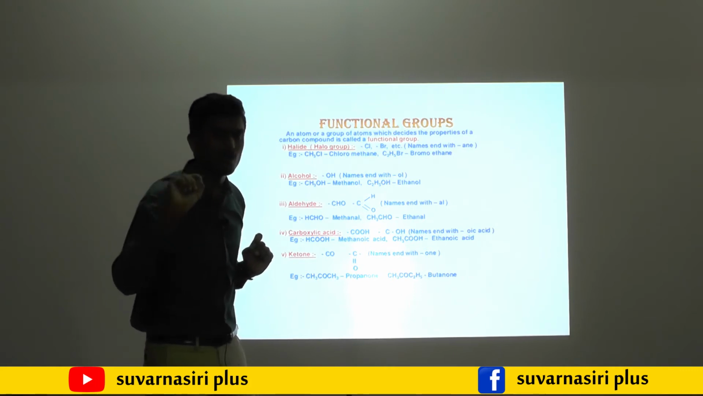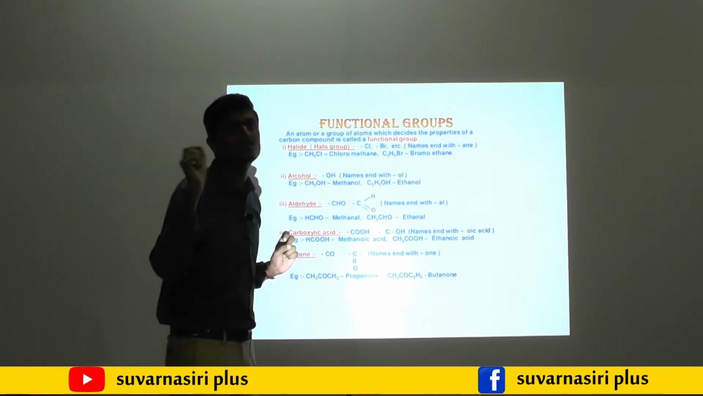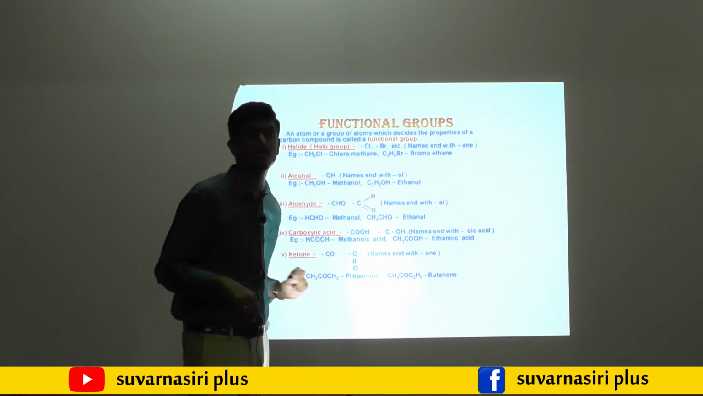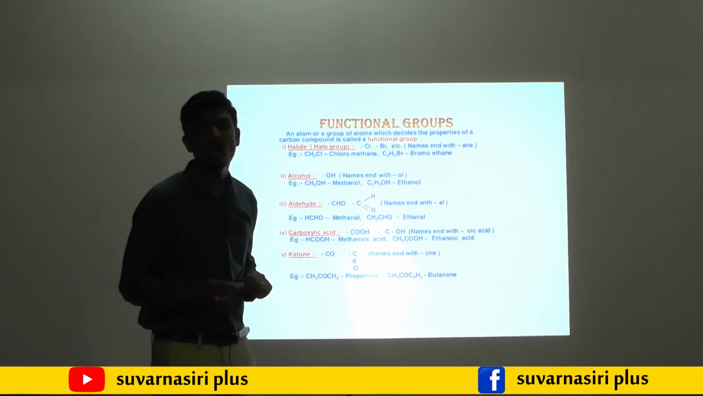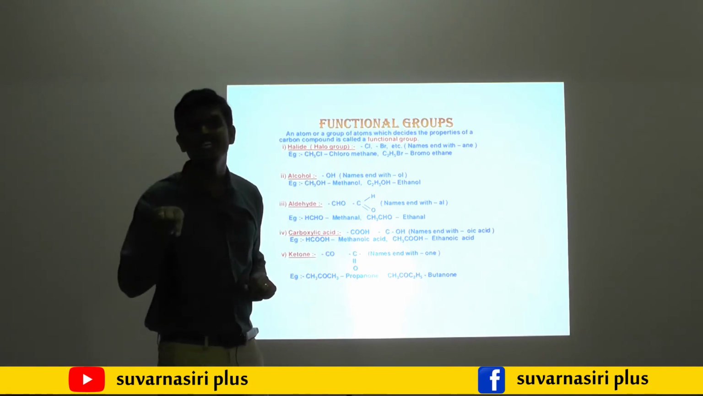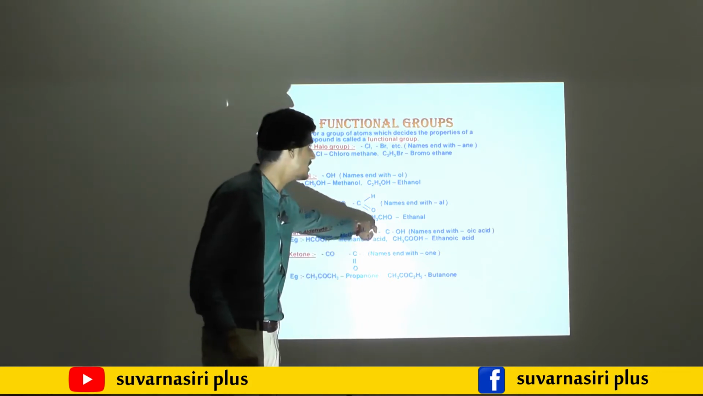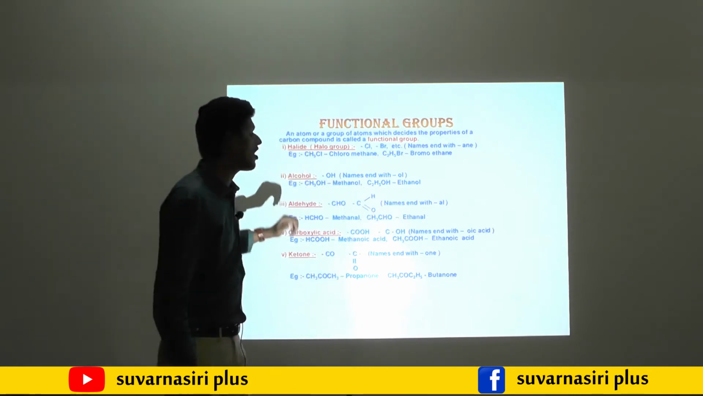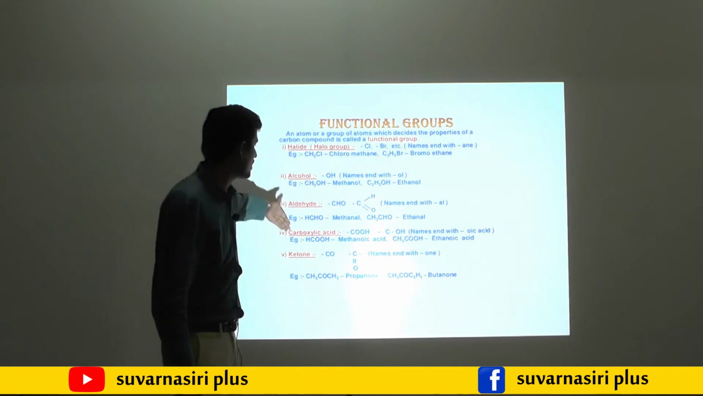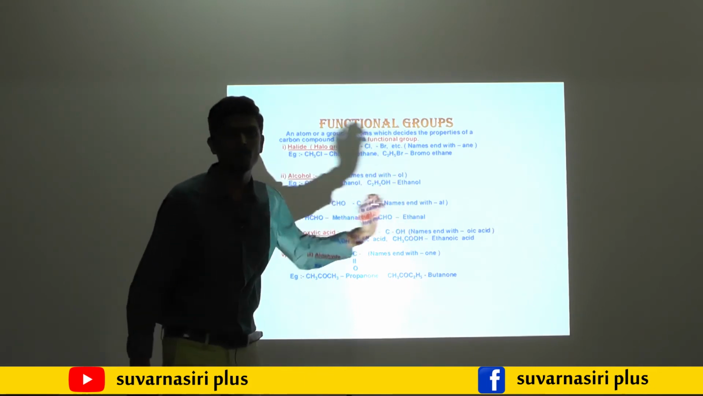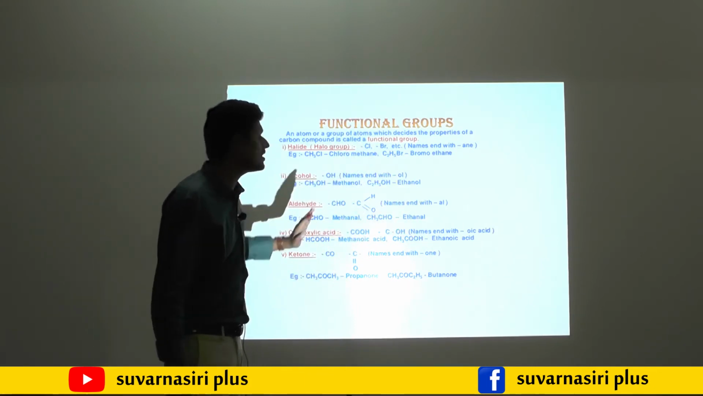The number of carbons is 2, which means ethane, but the functional group attached to this one is CHO, that is aldehyde. For aldehyde, the suffix replaces E with Al, then the name is ethanal. The next one is carboxylic acid. We substitute the name like that only: count the number of carbons, then write its suffix.